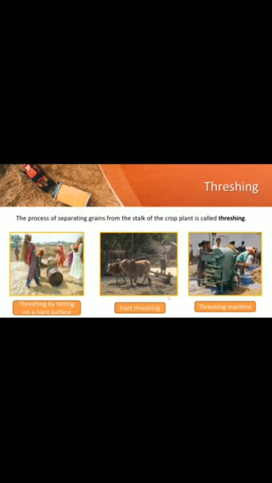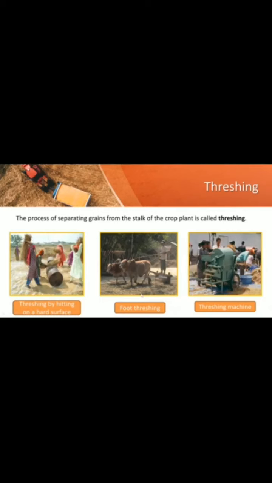Threshing: the process of separating grains from the stalk of a crop plant is called threshing. Once the crop is harvested, the grain seeds need to be separated from the chaff. This process is called threshing. This is carried out with the help of a machine called a combine, which is both harvester as well as thresher. Farmers with a small holding of land use foot threshing, a threshing machine, or threshing by hitting on a hard surface. These three methods are used for threshing.